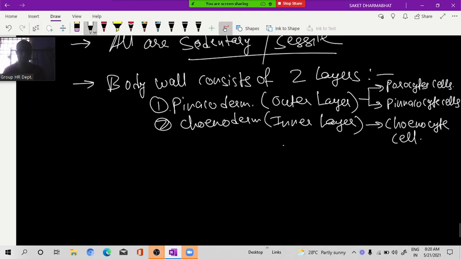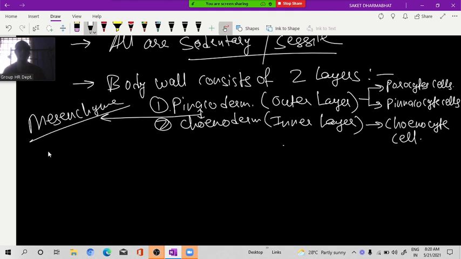Now we will see a diagrammatic view. And one more thing, between pinacoderm and choanoderm, what is found? I already told you this. Mesenchyme. Mesenchyme is without fibers. Mesoglea is with fibers. Okay, leave it.